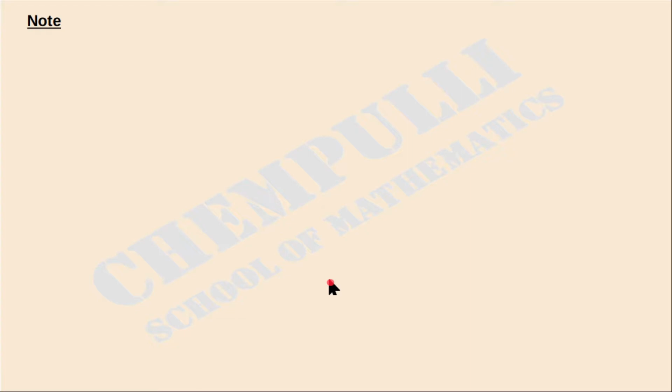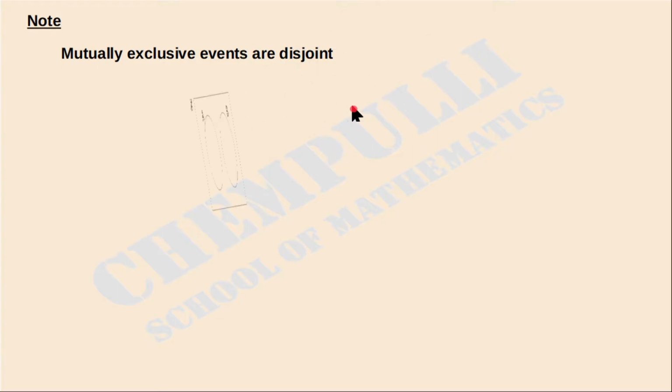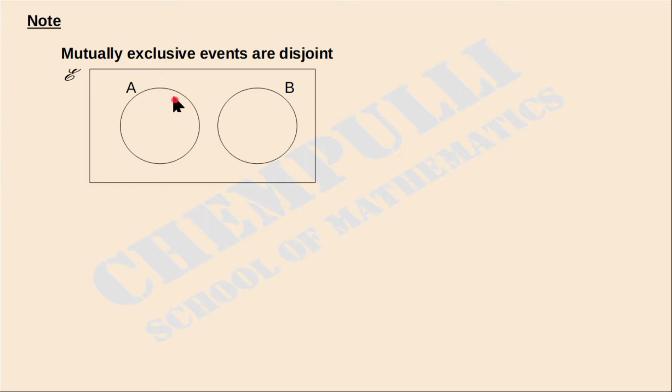Then, in the previous part we noted that if two events are mutually exclusive, they are disjoint. We can represent this with a Venn diagram. By using a Venn diagram, we can represent these two sets. Here you can check that for events A and B there is no overlapping. That means these two sets are disjoint sets. In that case, to find the probability of A or B,